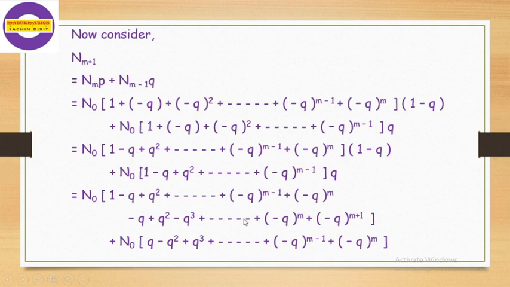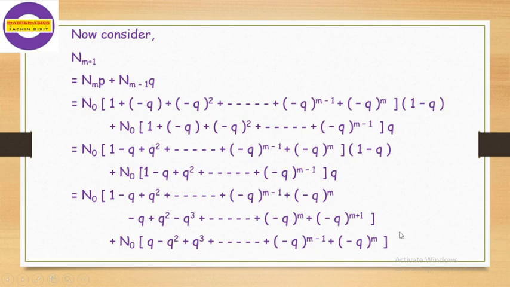In the multiplication of minus q, we multiply 1 by minus q, we get minus q. Minus q times minus q gives plus q square, plus q square into minus q gives minus q cube. In the multiplication of this term, we add the powers of minus q. Here it is m minus 1, we multiply by minus q, its power becomes m, and here it is m plus 1. In this term we multiply just q in this bracket.